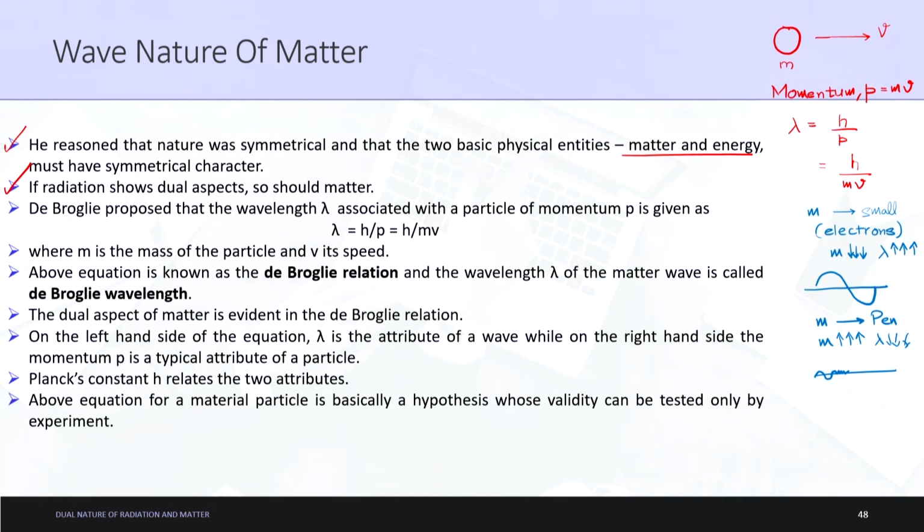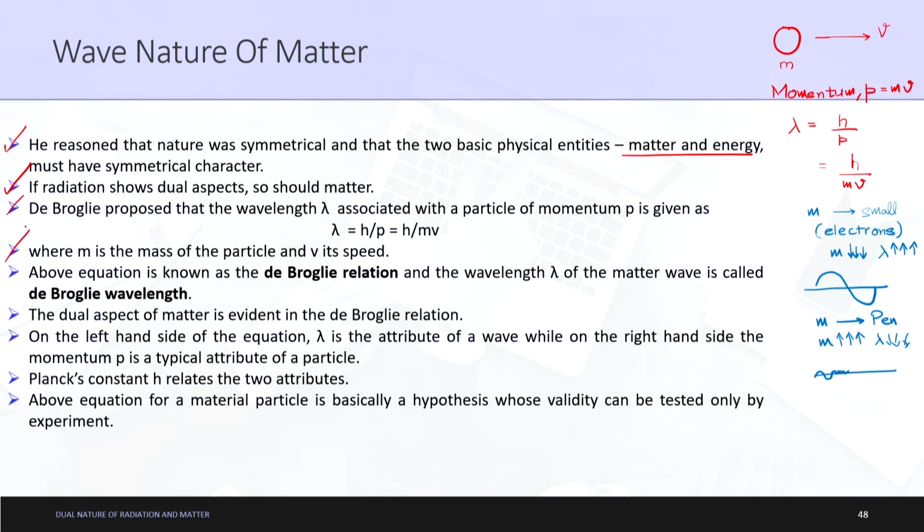So let me stop this discussion here and try to reiterate everything which is written here, so that we can understand the concept much more clearly. So de Broglie proposed that the wavelength lambda associated with a particle of momentum p is given as lambda is equal to h upon p, which is equal to h upon mv, where m is the mass of the particle and v is its speed. Quite evident, m is the mass, v is the speed.